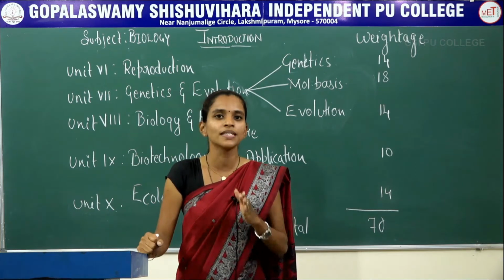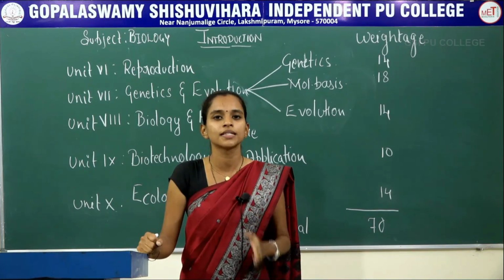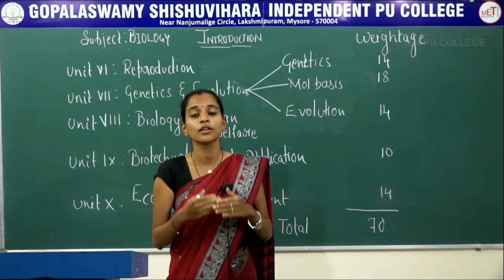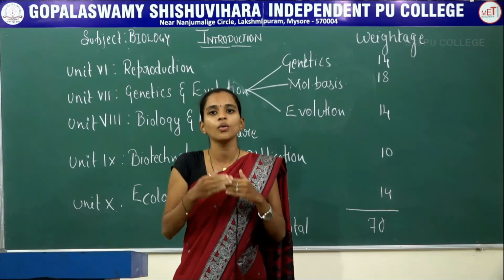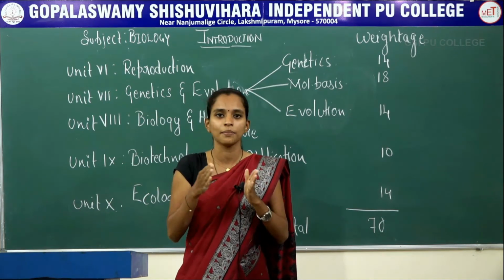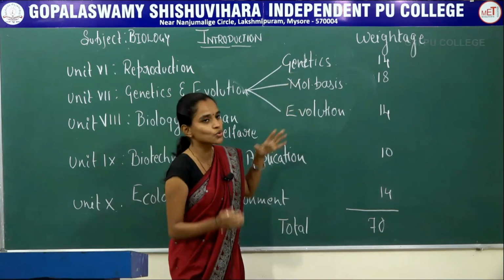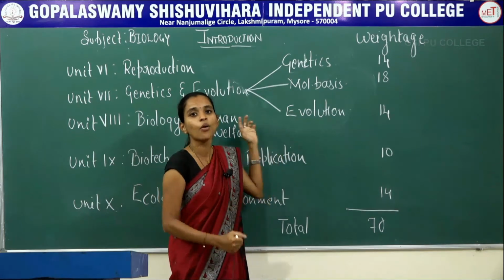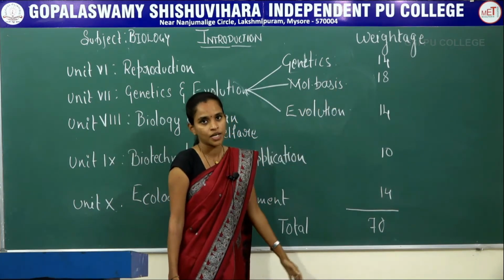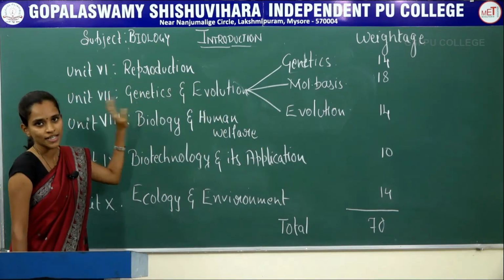Apart from this one, you will be studying about different theories regarding natural selection, plus you will be studying about Hardy-Weinberg's law. Along with this, you will also be studying about evolution of earth, along with how humans got evolved in this earth and the processes which have been contributing to this evolution. As this has so many important concepts, the whole unit has a weightage of about 18 marks in your final exam. So that is about the first 2 units, that is unit 6 and unit 7.